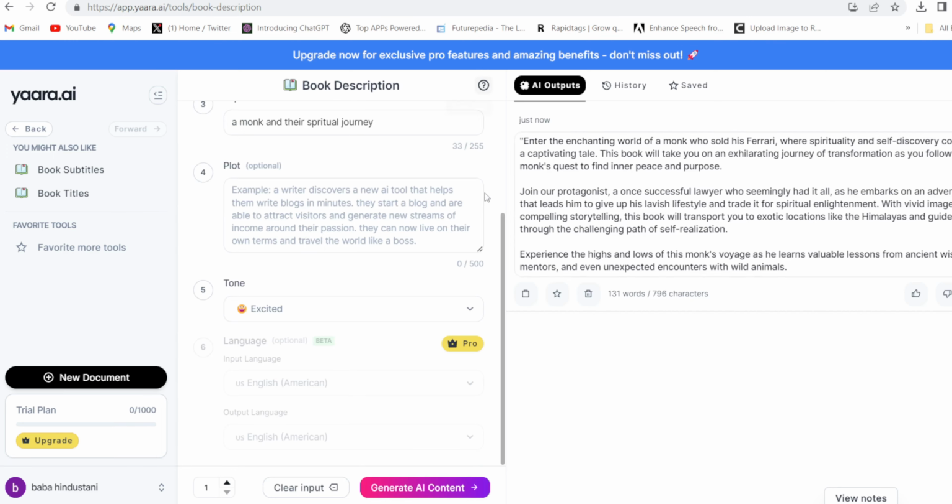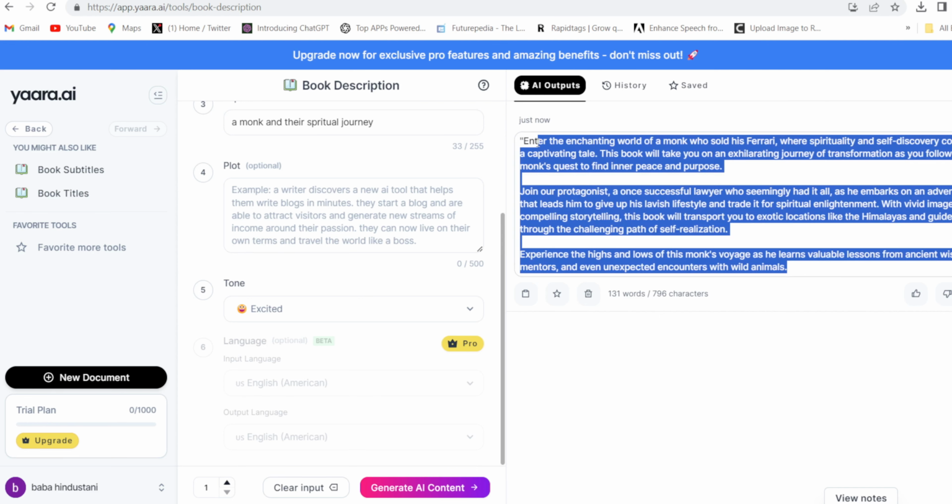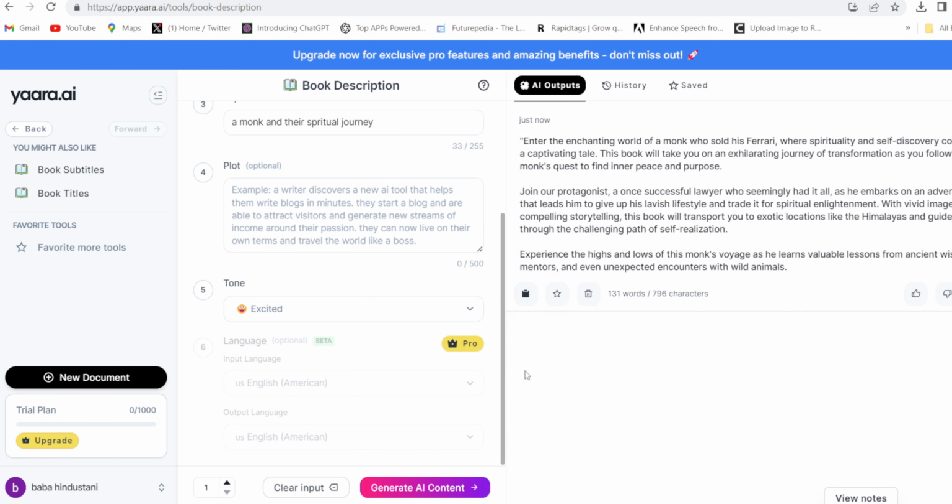See, even the real time book description they have given. And this is the real book description. So this is amazing, guys. You can just copy it from here, and even you can make audio book out of it.